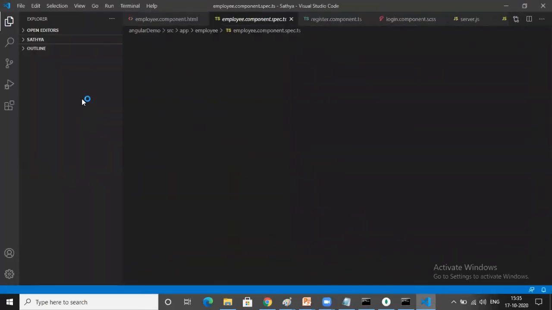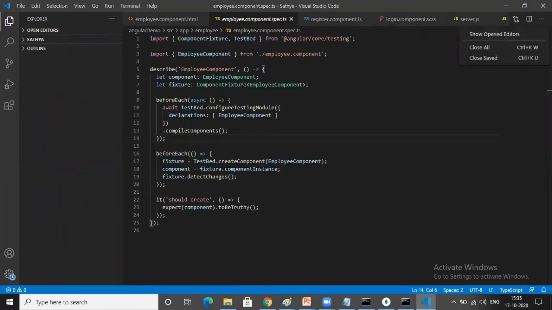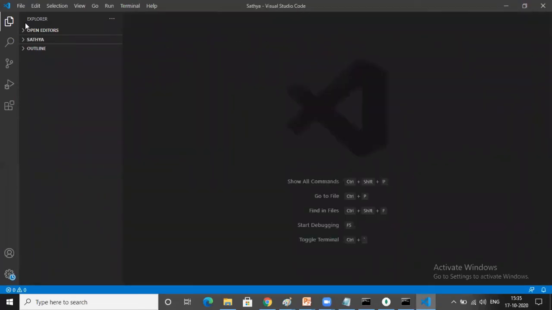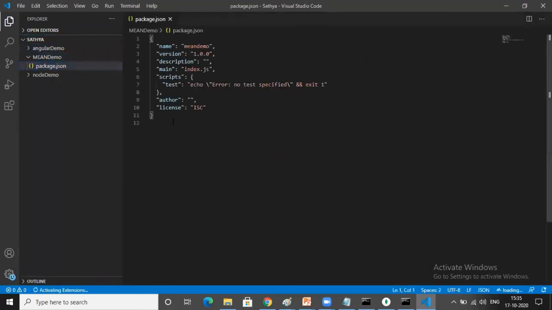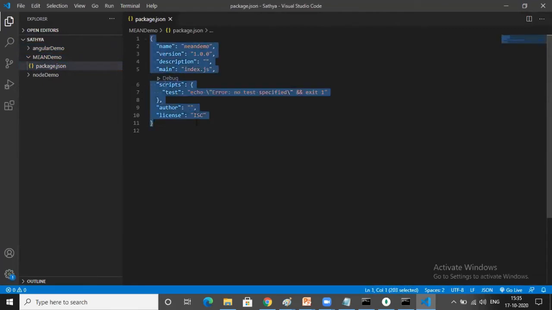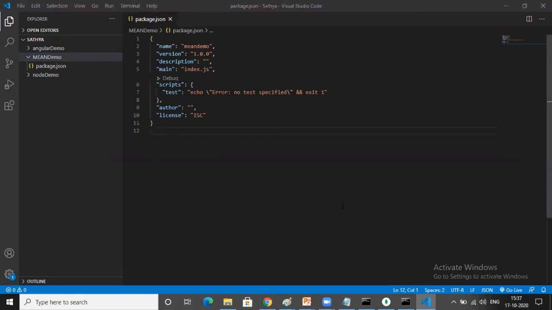So here you can see, I'll just open a recent project. Otherwise, I can use file open to open a new project also. There you can see mean demo is there, and one file is generated with the name package.json. If you observe clearly, you can see the project name, version number, description, the single page index.js file, scripts, all these that are available in this particular package.json file.